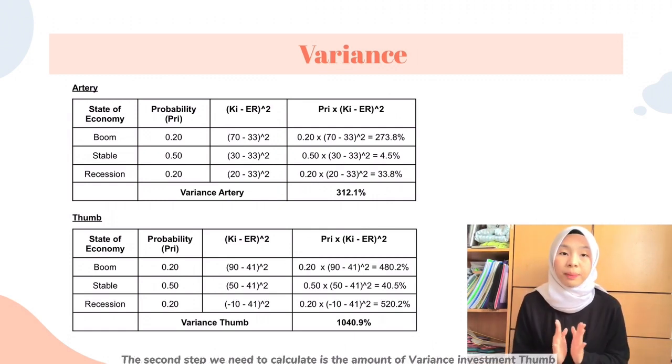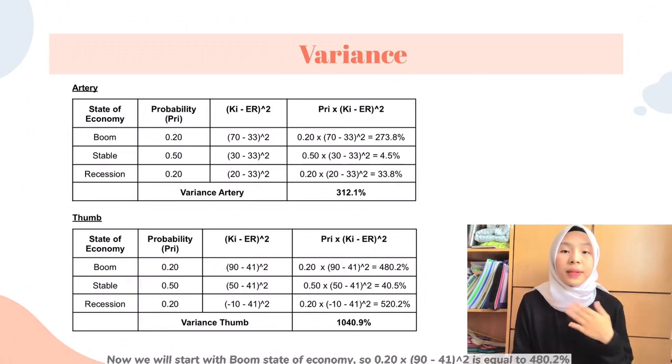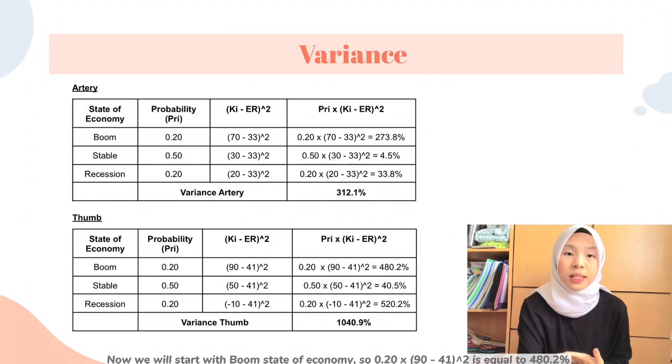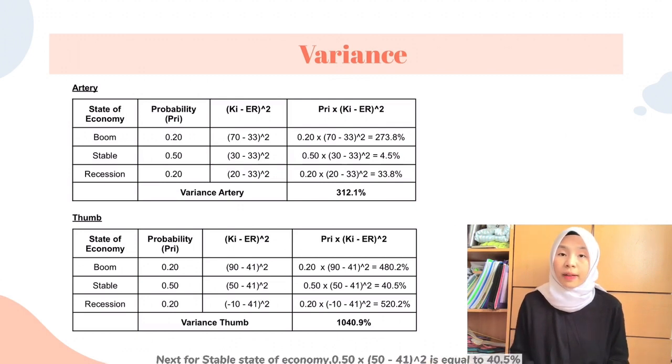The second step, we need to calculate the amount of variance for investment Thumb. Now we will start with boom state of economy. So 0.20 multiplied with bracket 90 minus 41 bracket with the power of 2 is equal to 480.2%. And next, for the stable state of economy, 0.50 multiply with bracket 50 minus 41 bracket with the power of 2 is equal to 40.5%. And the last one is recession state of economy.